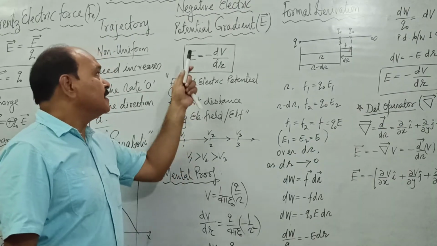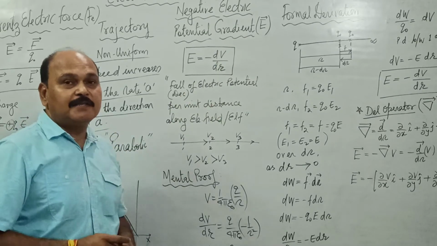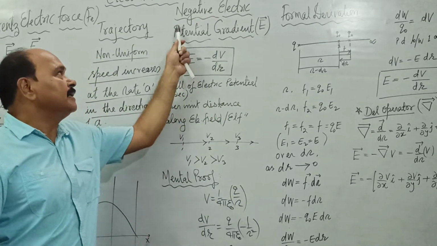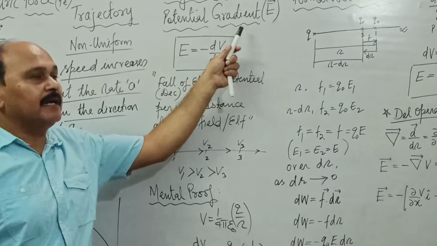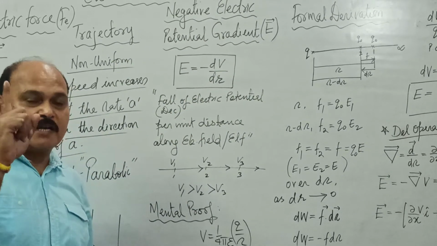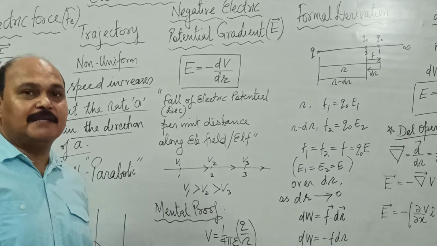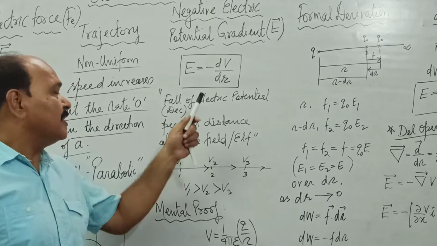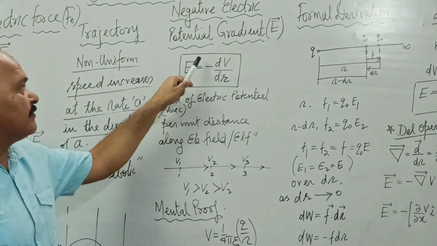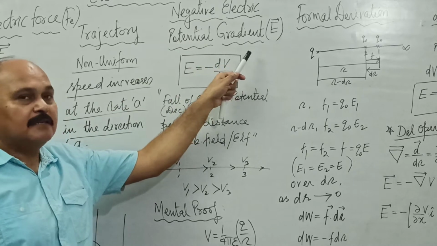As per this second definition, electric field intensity is called the negative electric potential gradient. Earlier we studied electric field as force acting over unit charge, and the third definition would be electric flux density.